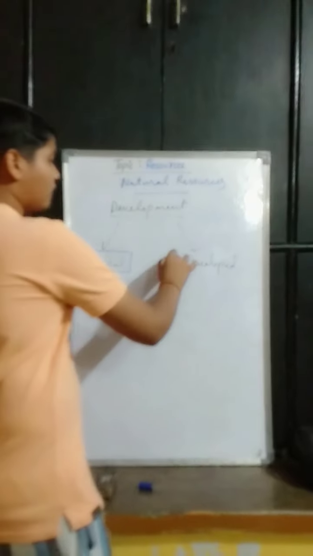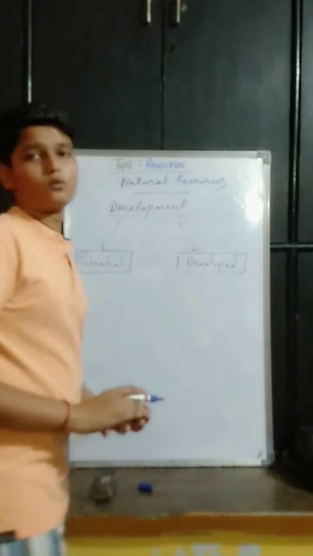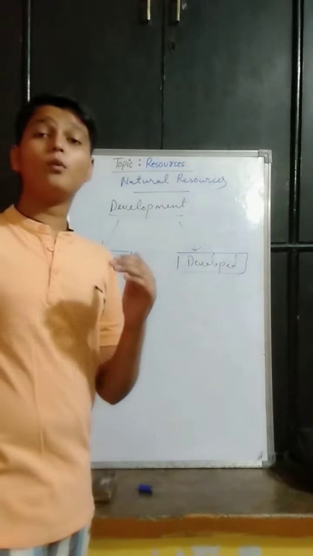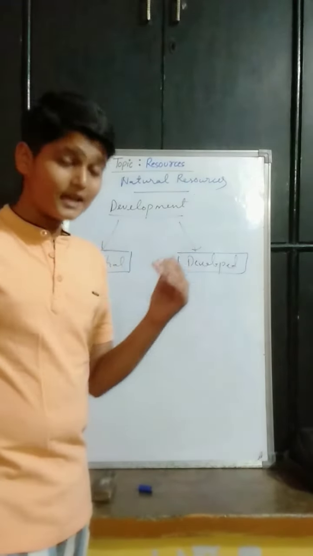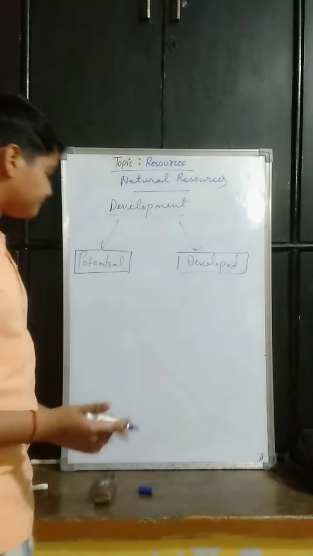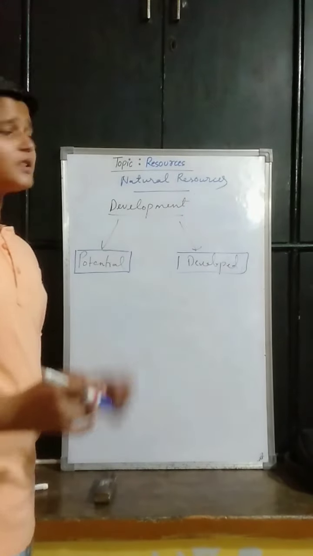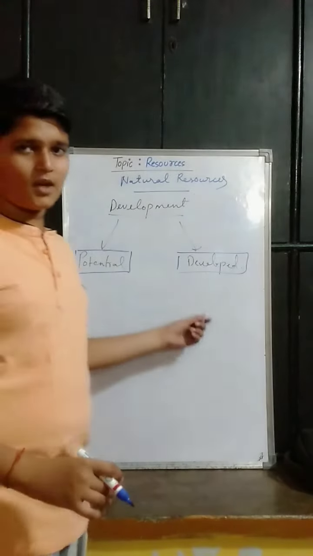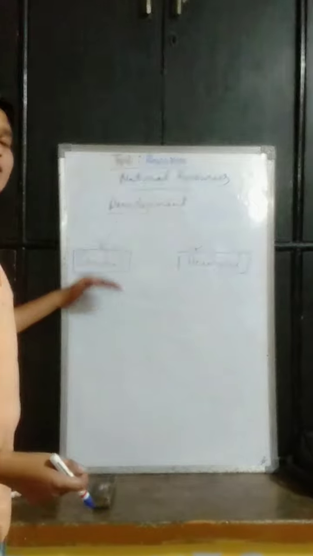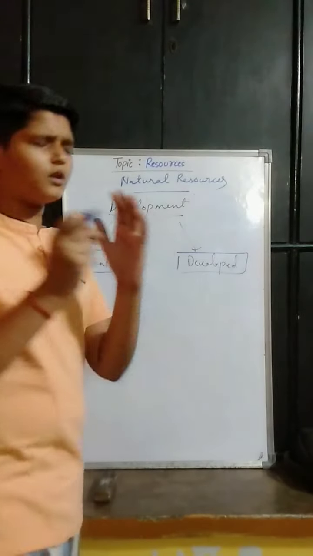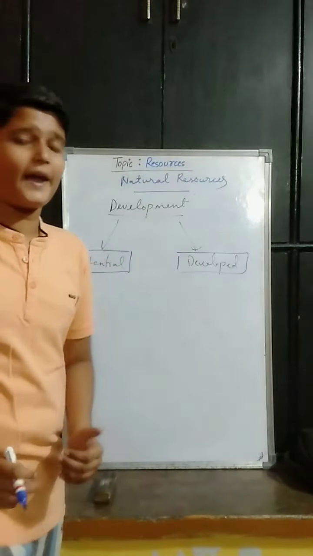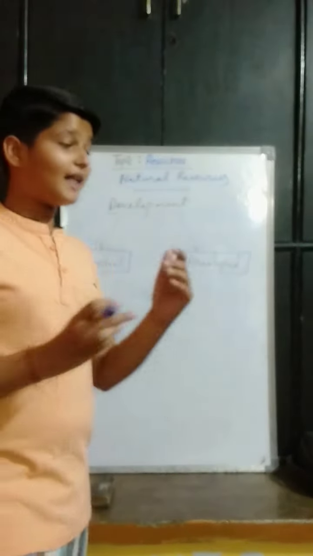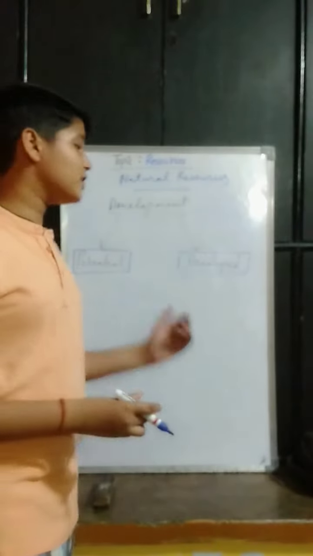Now this waterfall is a developed resource, but still there are many potential resources, like we can dig down more than 2000 meters below the surface. So slowly with the passage of time and technology, we will be able to convert some of these potential into developed. So what did we understand? Potential resources are the resources whose total quantity and quality is not known by us. Whereas developed resources, their quality, quantity and their usage is known by us and we use them in our daily lives.